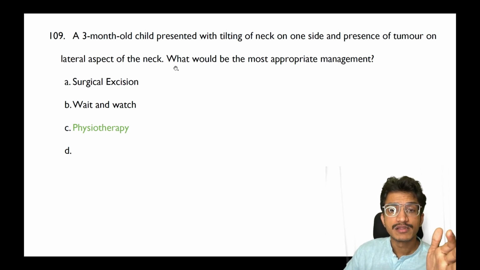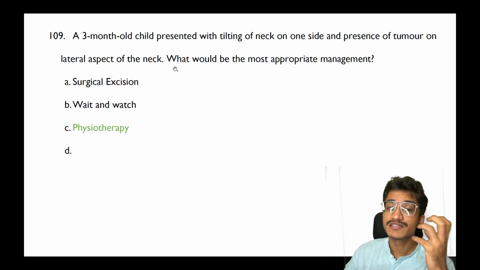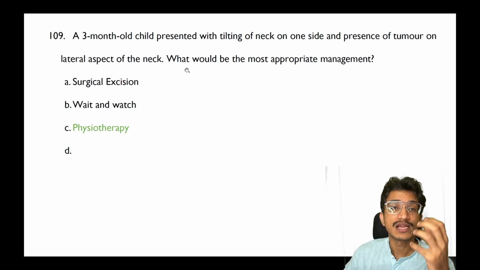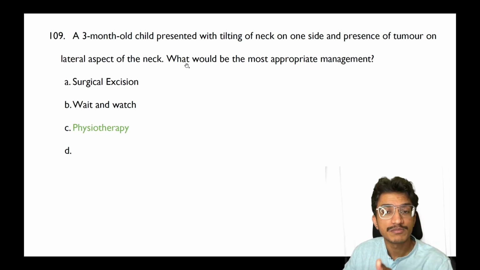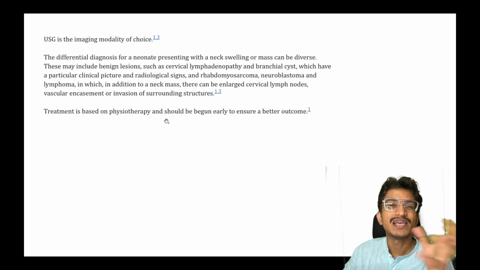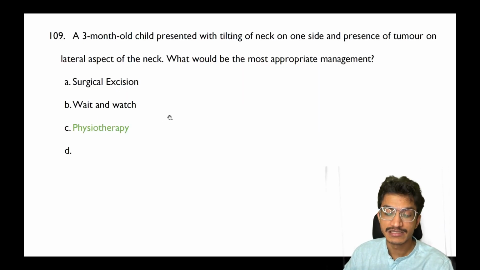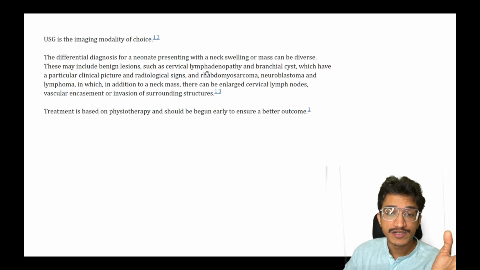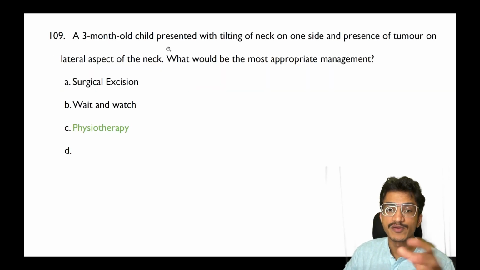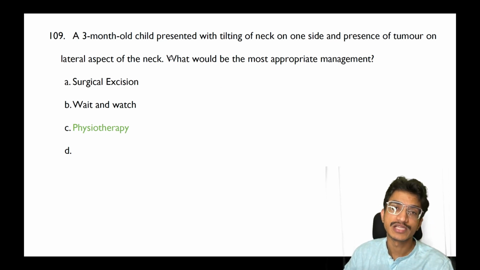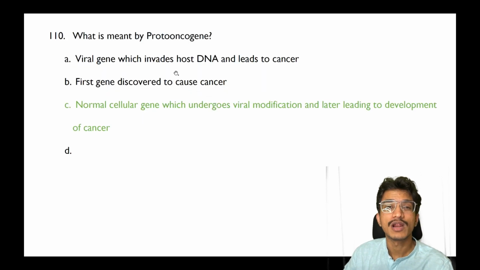Patient, a young 3-month-old with tilting of the neck with presence of a tumor, that is most likely a sternocleidomastoid tumor, that is most likely fibromatosis colli, which is also the terminology. So the most appropriate management for this scenario is always physiotherapy, and it should begin as early as possible. Here neck swelling or mass can be diverse, but usually if it is associated with a tilting of the neck on one side, it is usually fibromatosis. So usually do physiotherapy according to the reference I've got in the online articles.